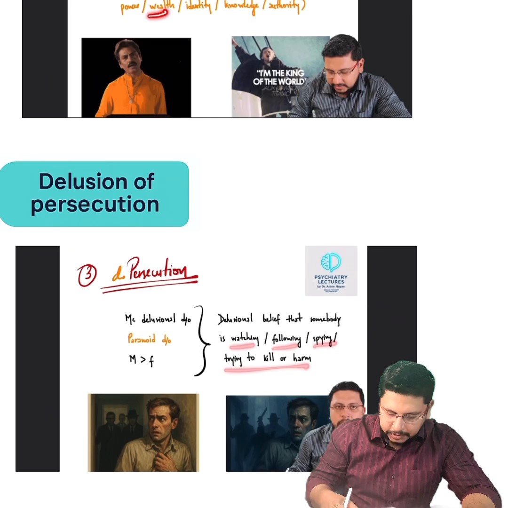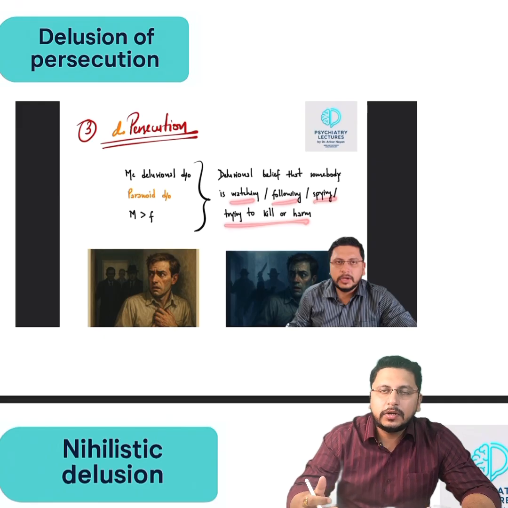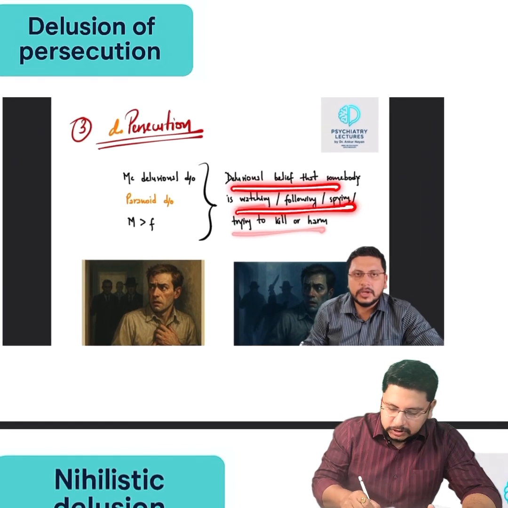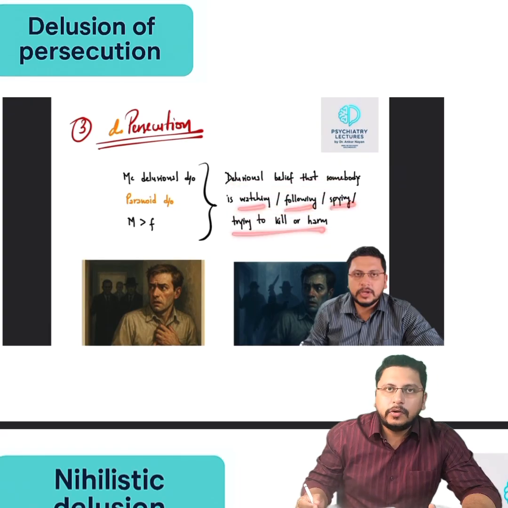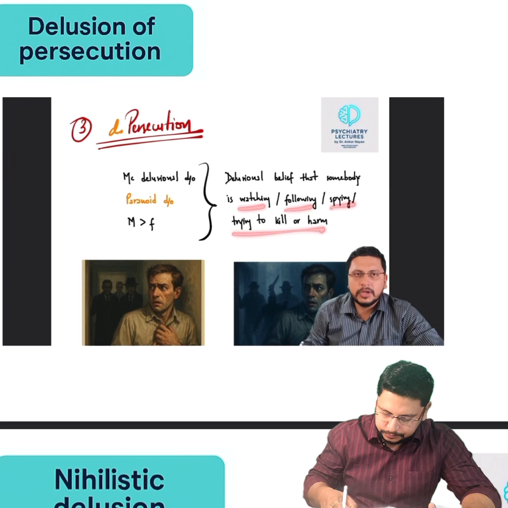What is delusion of persecution? Delusion of persecution में क्या होता है? Patient को लगता है कि somebody is planning to kill or harm him. Patient is always in suspiciousness mode. Delusion believe that somebody is watching, following, spying or trying to kill or harm him. Okay, delusion of persecution. This is the most common delusional disorder.